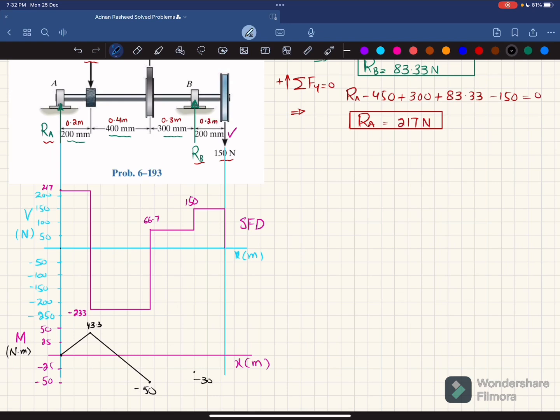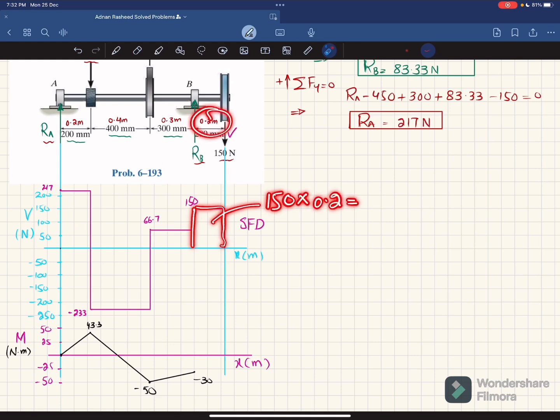This is minus 30. And you can see this shear force is a horizontal line with a positive area. So the bending moment will be one degree higher and the slope will be increasing. So we'll join these two points using a straight line. The last area under the shear force diagram is this area, and this area is 150 multiplied by 0.2, which is equal to plus 30.